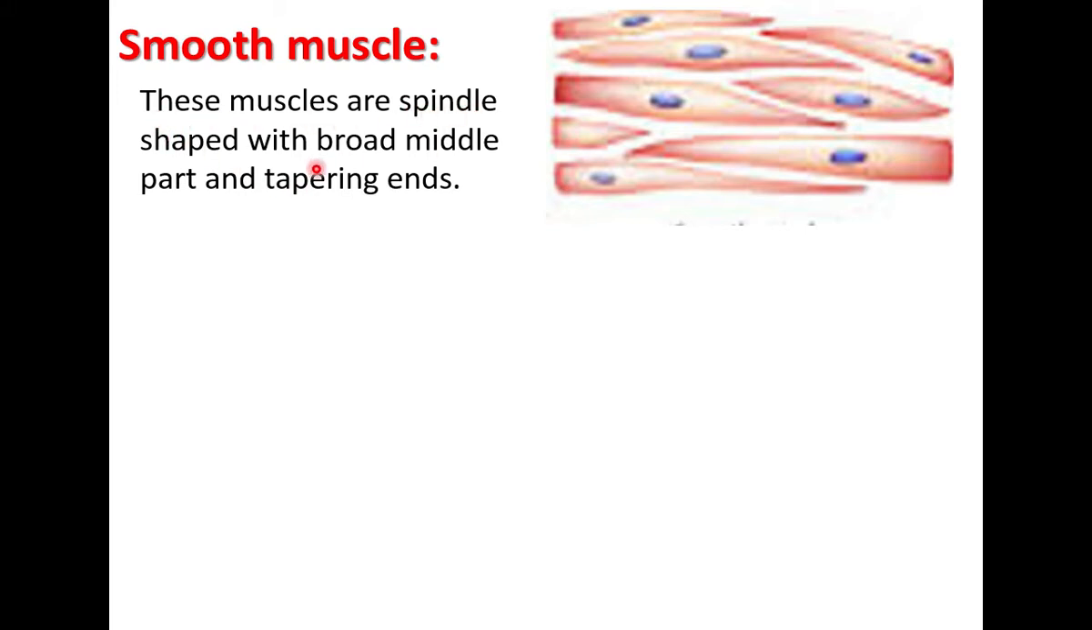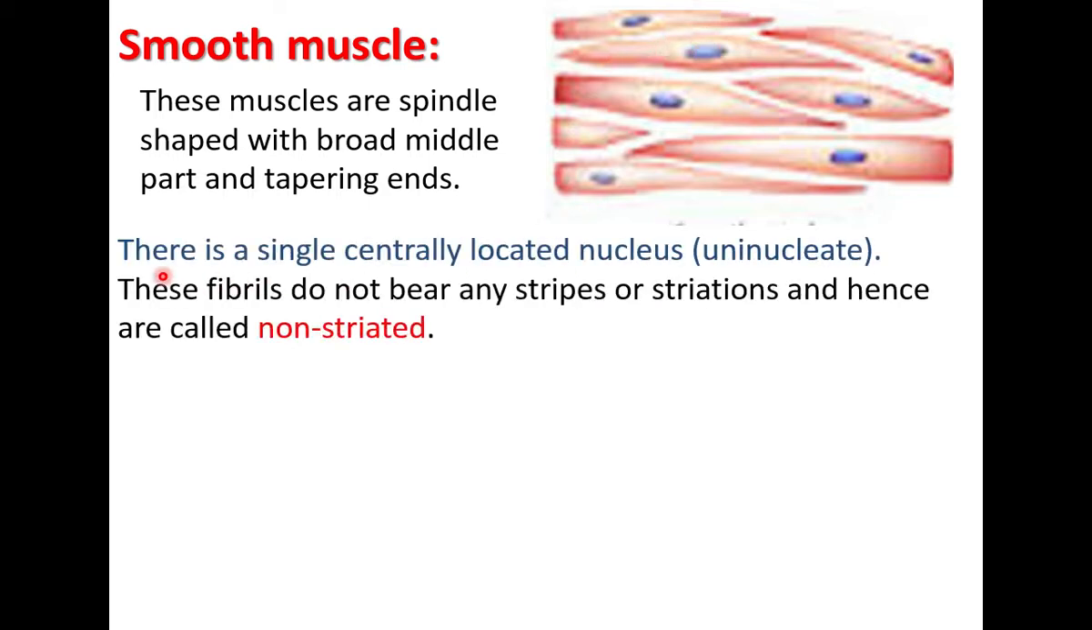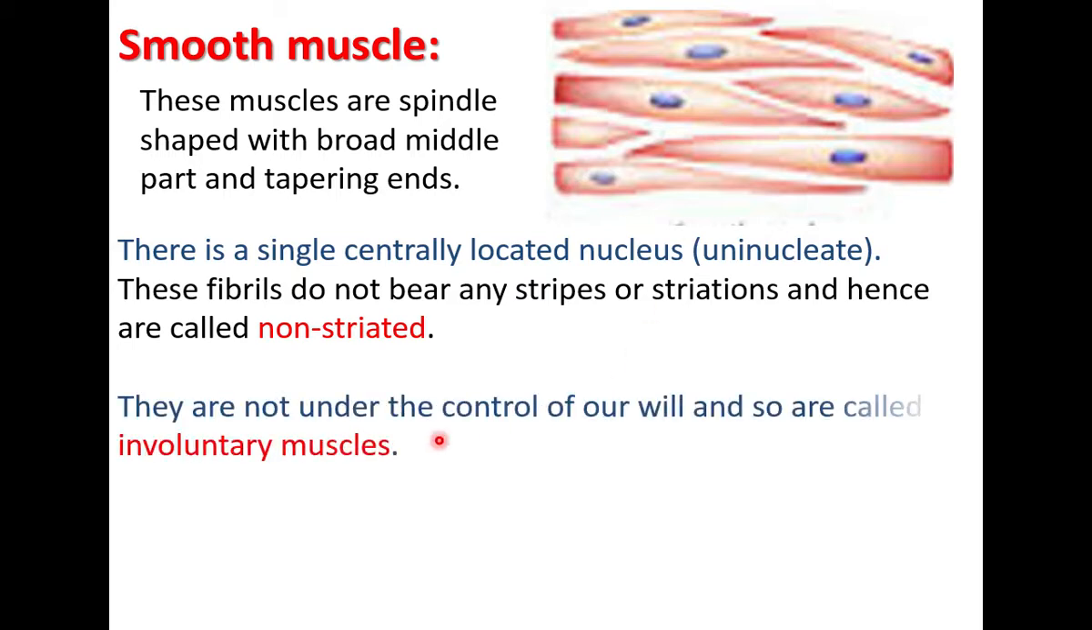These muscle fibers are spindle shaped, with a broad middle part and tapering ends. There is a single centrally located nucleus. These fibers do not bear any striations. The surface is smooth, no lines are present, and hence they are non-striated. The working of these muscles is not under our control, so they are called involuntary muscles.